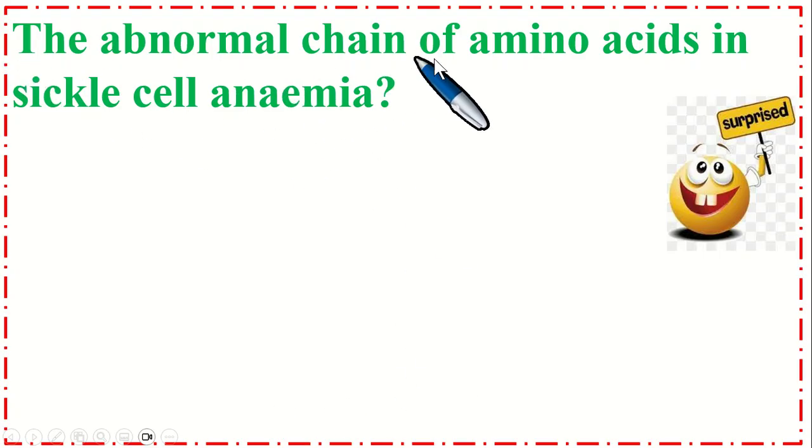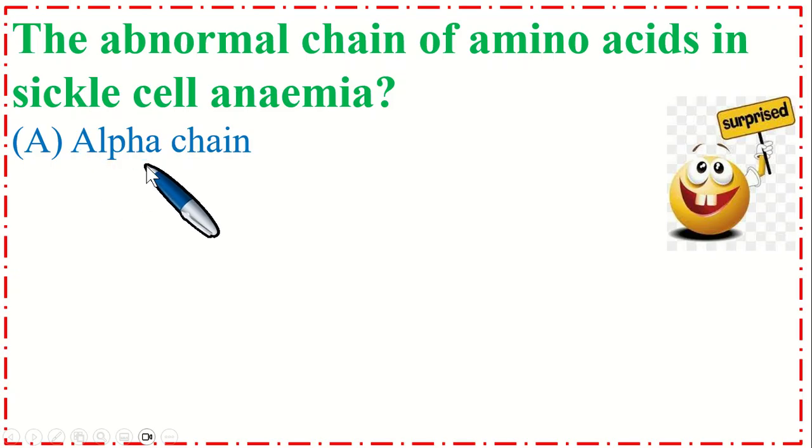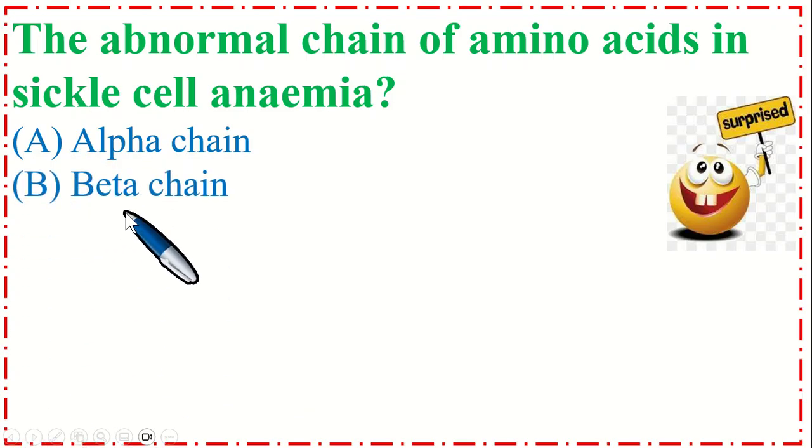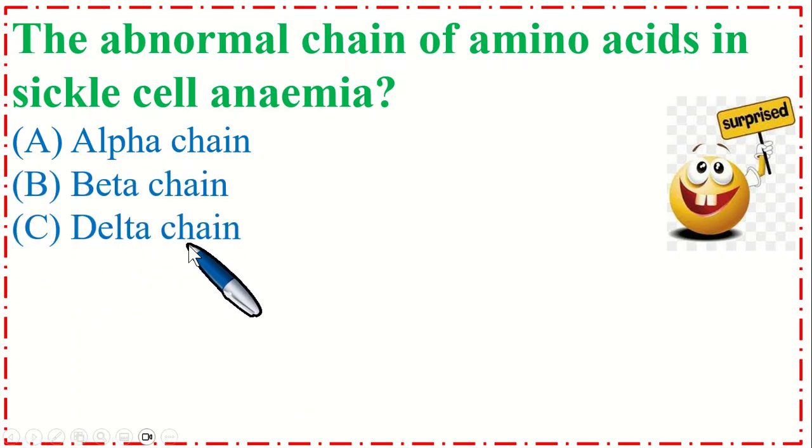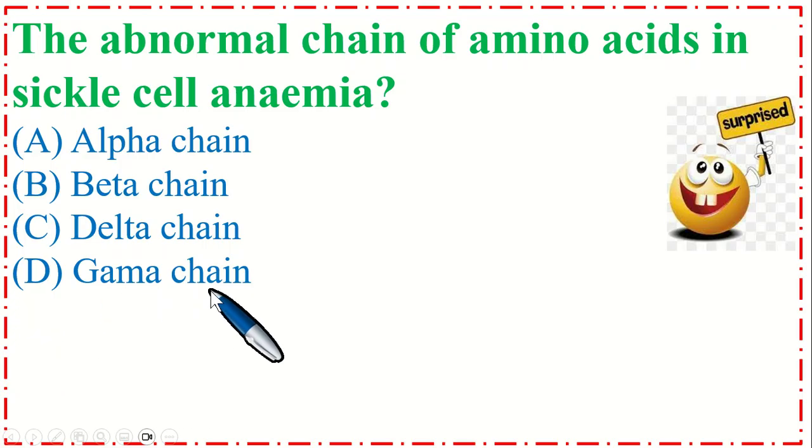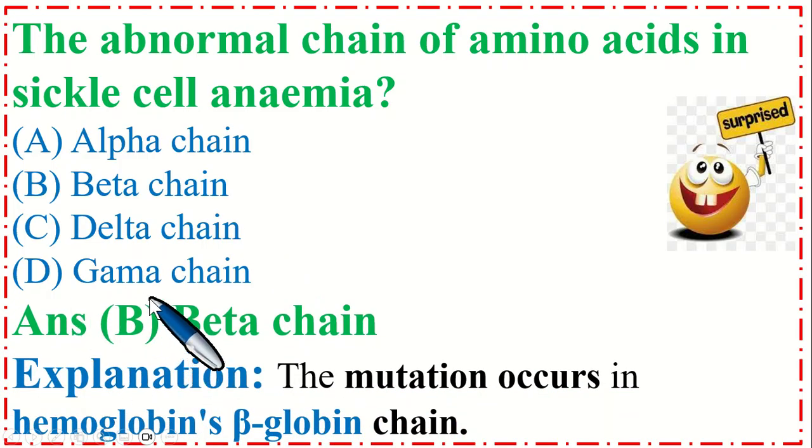The abnormal chain of amino acids in sickle cell anemia is option A alpha chain, B beta chain, C delta chain, and option D gamma chain. So the correct option is B beta chain. Explanation is the mutation occurs in hemoglobin's beta globin chain.